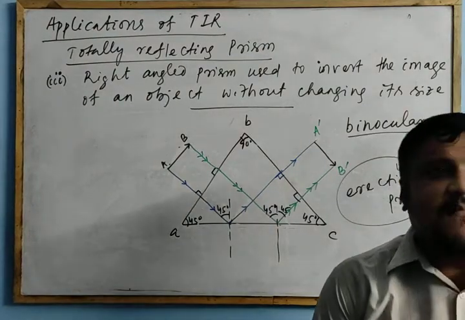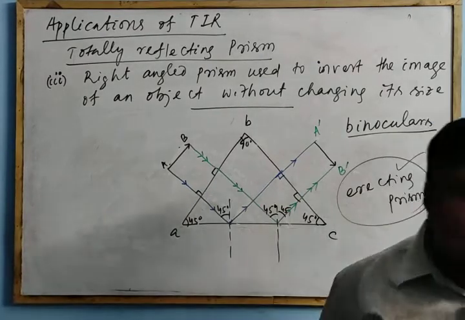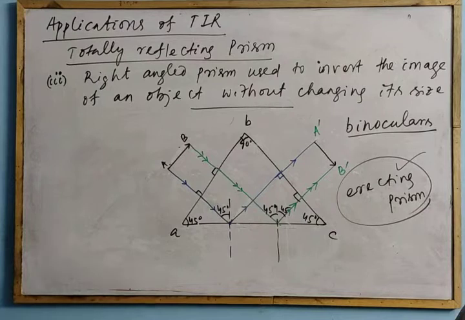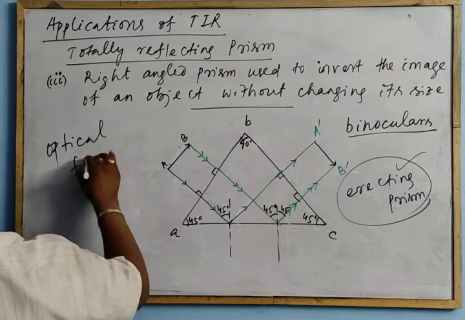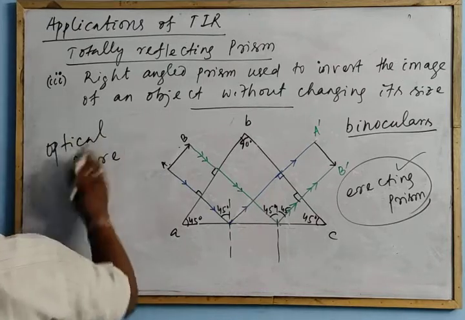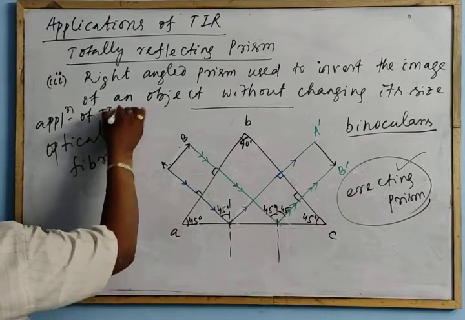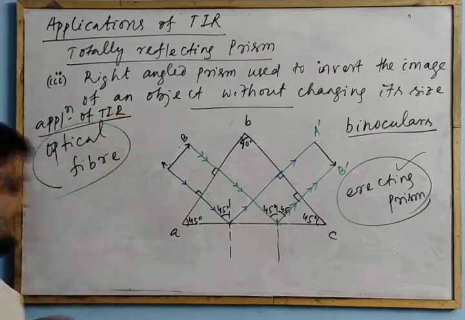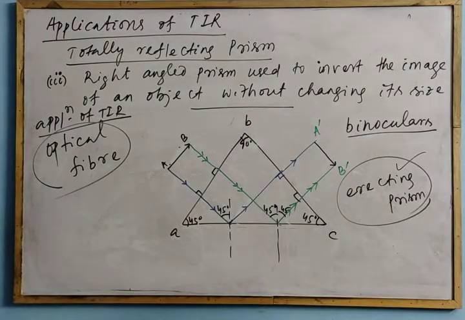So we got the applications of sparkling of diamond, mirage and isosceles prism. Then another very important application is optical fiber. This is another application of TIR. This is a device, optical fiber, a thin wire. An optical fiber is an extremely thin and long strand of very fine quality glass or quartz.